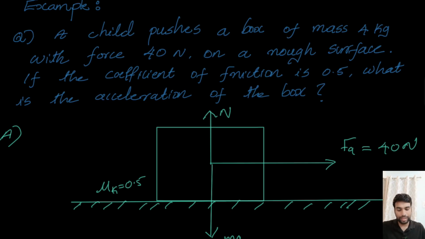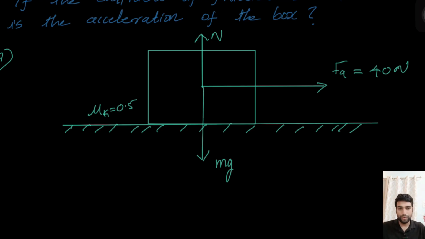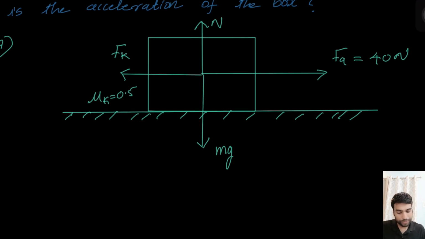Now, why they are exactly equal? Because there is no acceleration in the y direction. So net force must be equal to 0. That's why N must be equal to mg magnitude wise. Direction wise, they are opposite. Basically, they are action reaction pairs. Now opposite to the applied force, there is a friction. So let me denote with Fk corresponding to kinetic friction. So first of all, we have derived Fk is equal to mu k into N, which is equal to mu k into mg, because N is equal to mg, right?